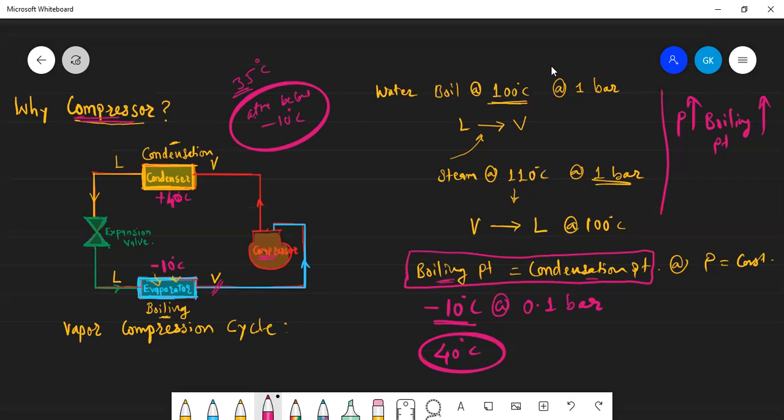We have to reduce the boiling point, which is now 40 degrees centigrade. The method is again the same: reduce the pressure. How to reduce the pressure? By using an expansion device. By using the expansion valve we reduce the pressure, because if pressure reduces, boiling point reduces. I hope you understood the concept.